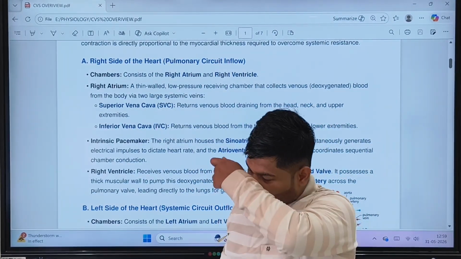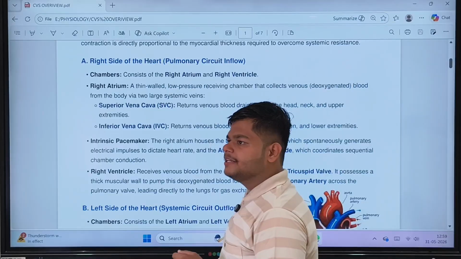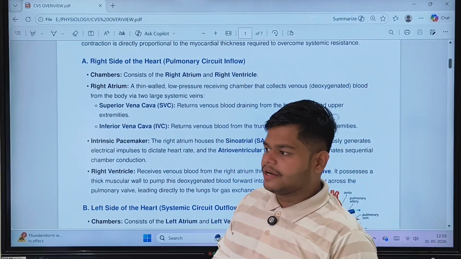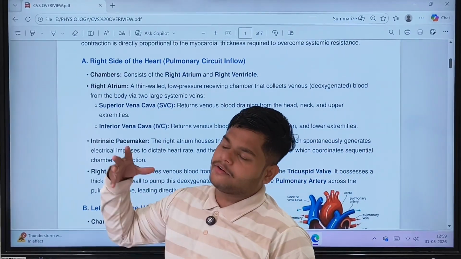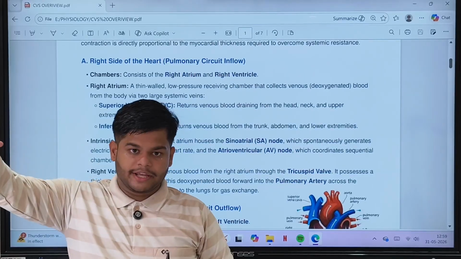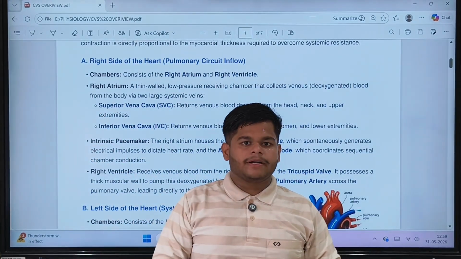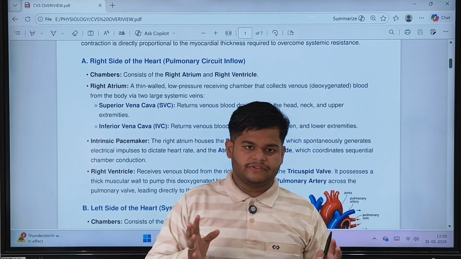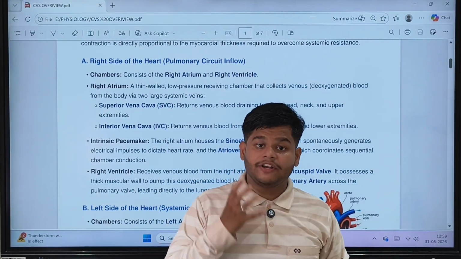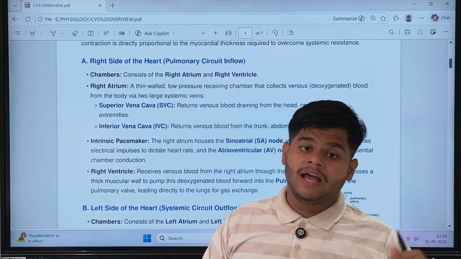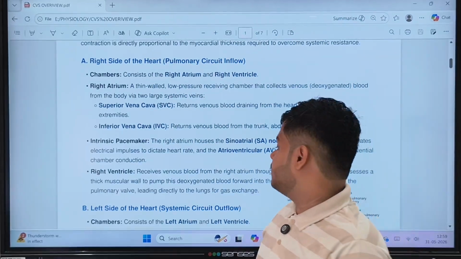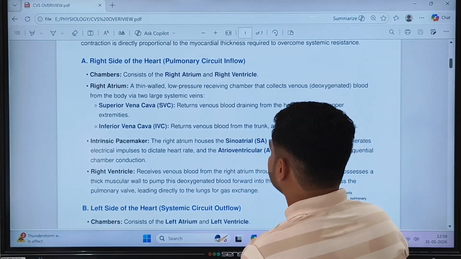So as we know, the human heart is myogenic. The electrical impulse starts from the SA node. The SA node initiates the electrical impulse, then it gives to the AV node, then the bundle of His, then to all the ventricles. So in that way, the electrical activity of the heart initiates. That we will learn in further properties of cardiac muscles, in our next lecture.